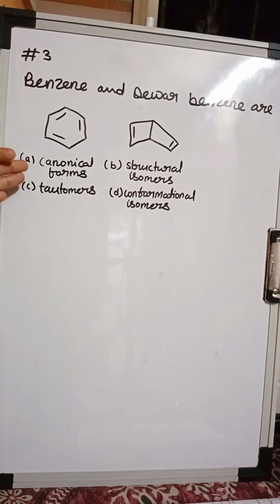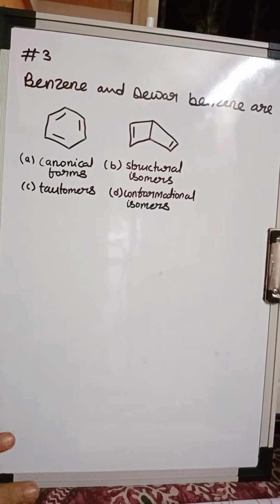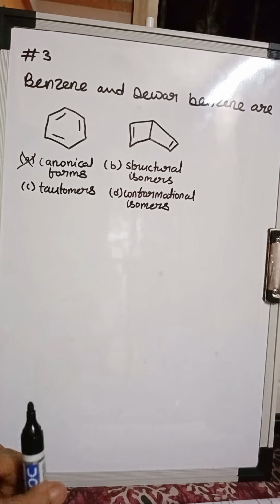So canonical forms is basically if they are resonating structures. Looking at these two, you can simply say that they are not resonating structures. So A is not the right answer. B is structural isomers. So what is structural isomers?